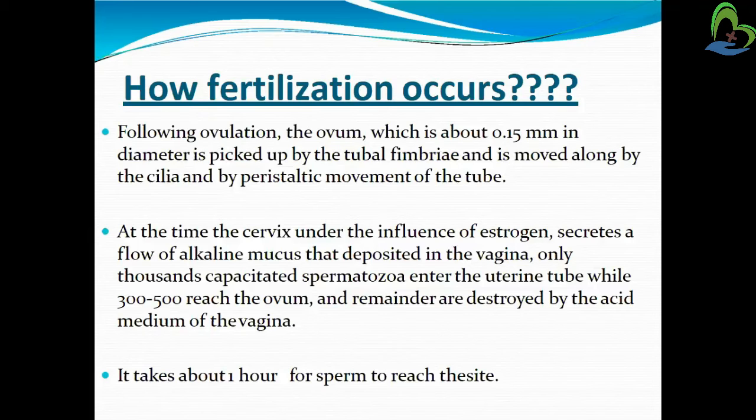At the surrounding wall of the uterine cavity, many spermatozoa are moved and fixed around the uterine tube, like 300 to 500, but only one spermatozoon can enter the ovum by overcoming the acidic medium of the vagina. It takes about 1 hour for sperm to reach the site. All sperm have about 1 hour to reach that site.